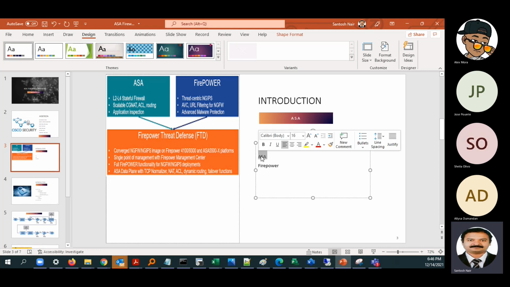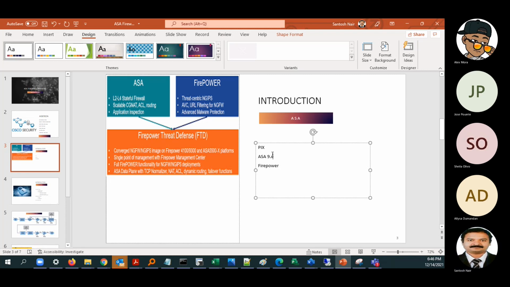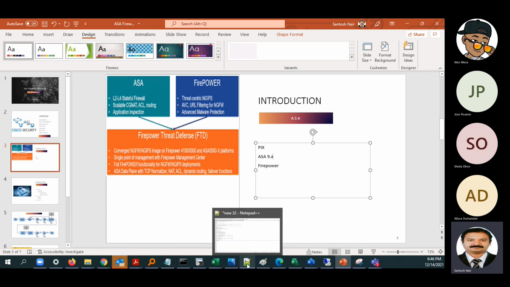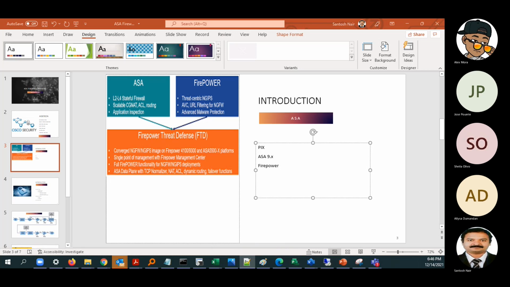The ASA firewall was something like a PIX firewall with all the VPN features. It is still there. As of now, we are using ASA 9.x, and our practicals also we will try to do in ASA 9.x.